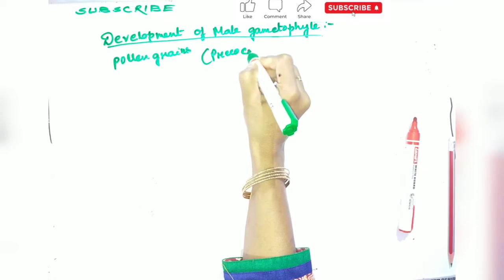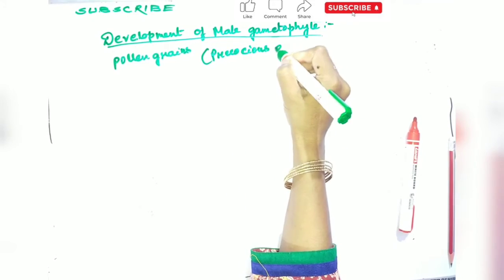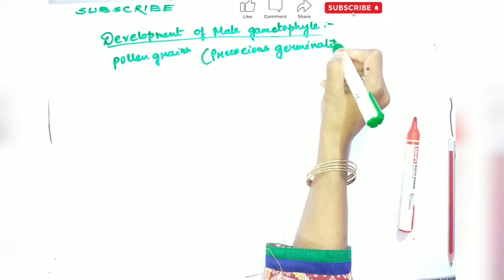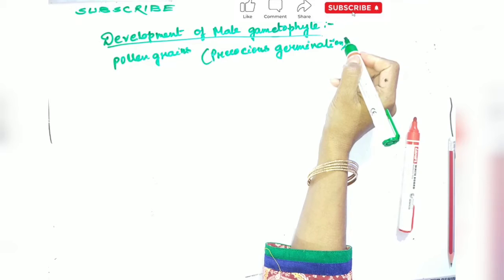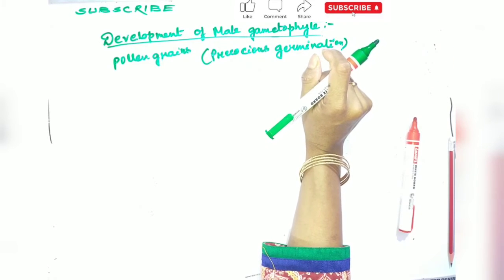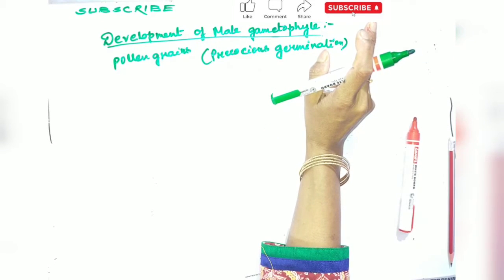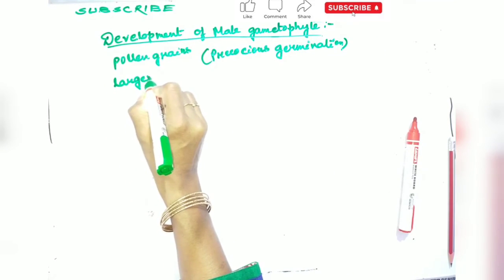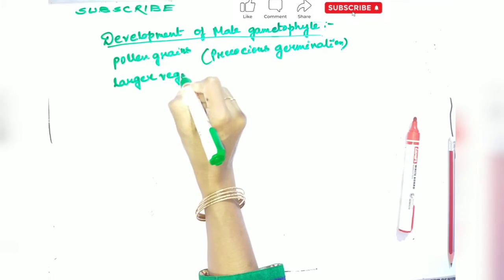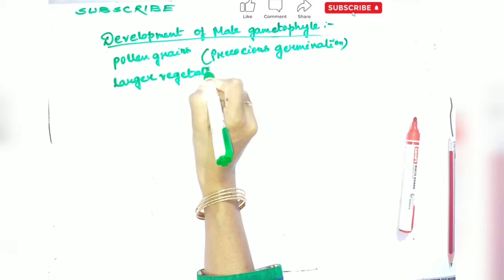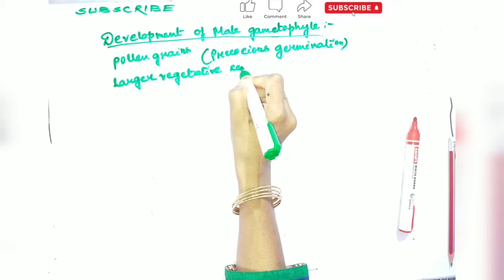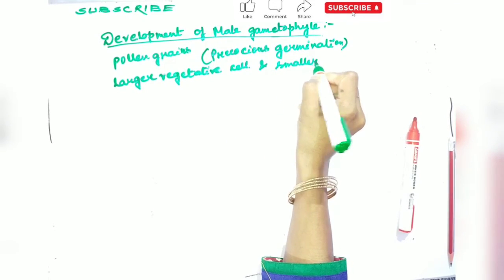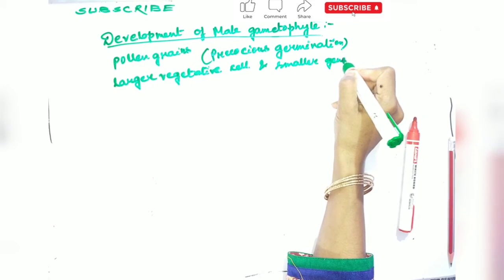And this is known as precocious germination. The microspore undergoes only two mitotic divisions. The first mitotic division leads to the formation of a larger vegetative cell and a smaller generative cell.